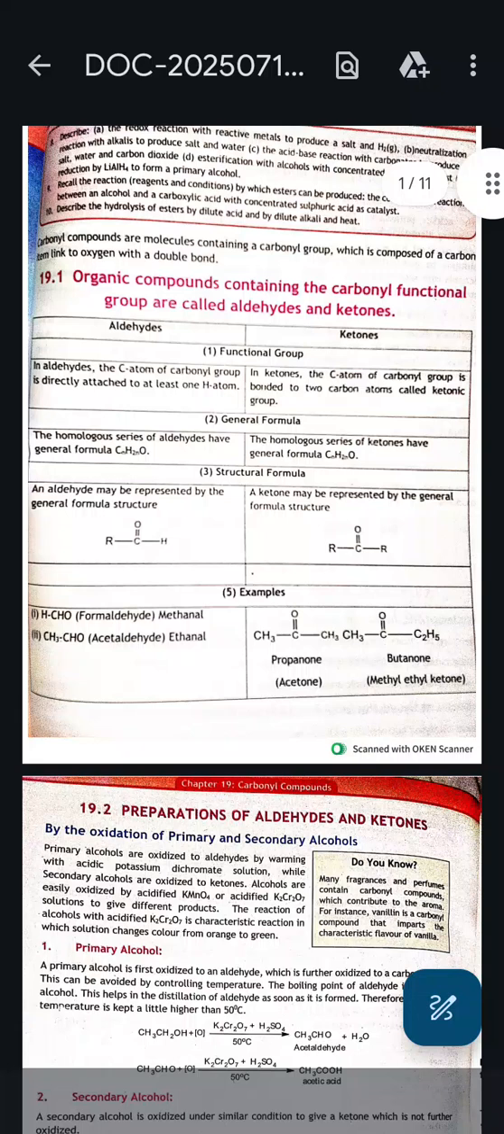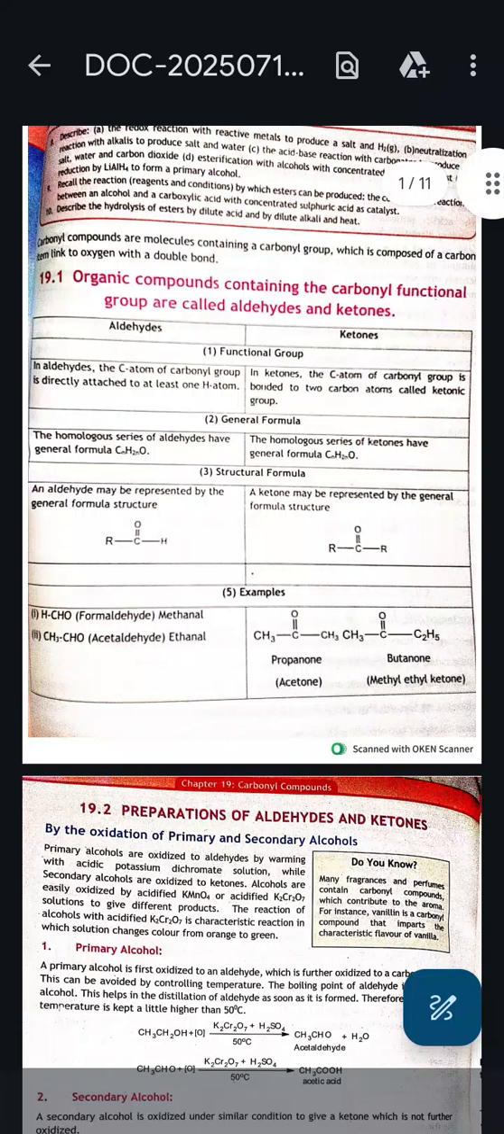So today we are going to start our new chapter, that is aldehydes, ketones, and we will discuss its properties. And basically these are the carbonyl compounds. Carbonyl compounds are molecules containing a carbonyl group which is composed of a carbon atom linked to oxygen with a double bond.